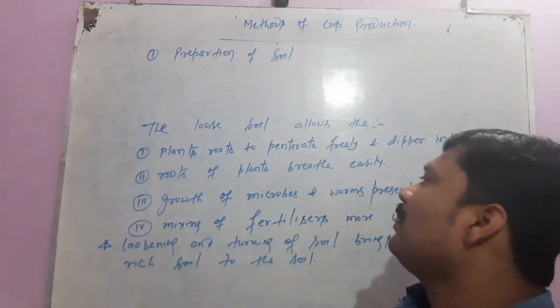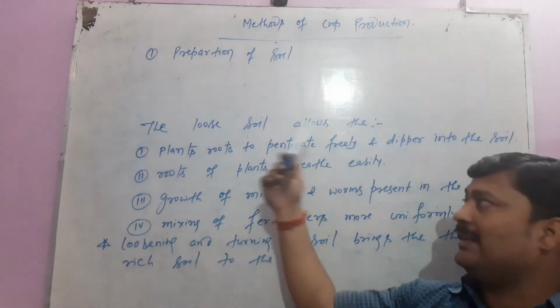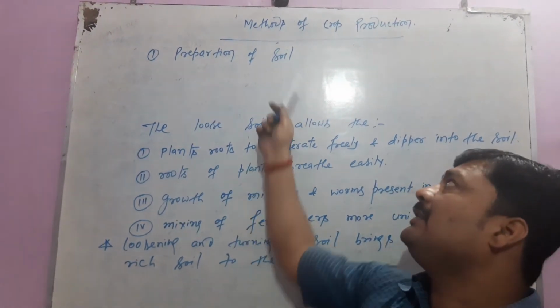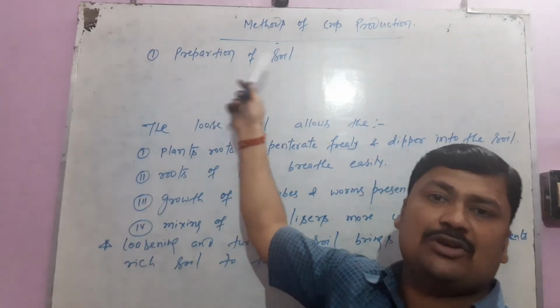So these are the benefits of loosening the soil, and we do this loosening in which step? In the step, preparation of soil.